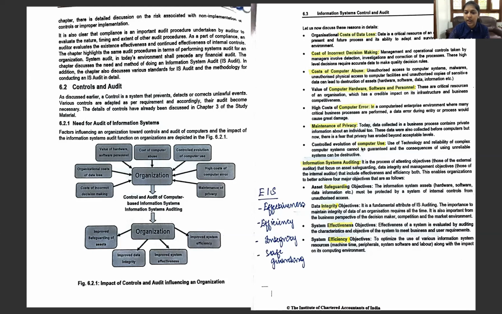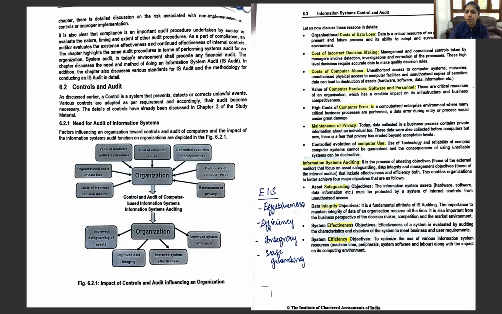So we cannot guarantee that there is going to be a reliability in the computer system. Hence, we need to audit if it is all in place. That is, the information system control is working properly in an organization, and these are the needs for a proper audit of information system.